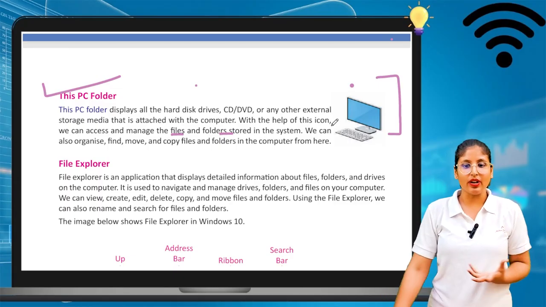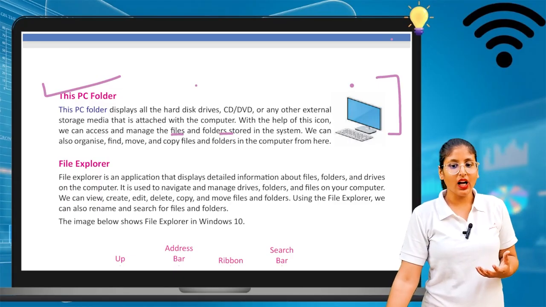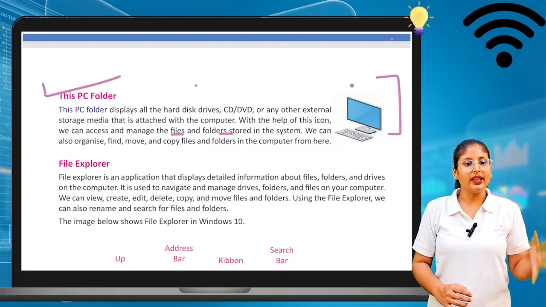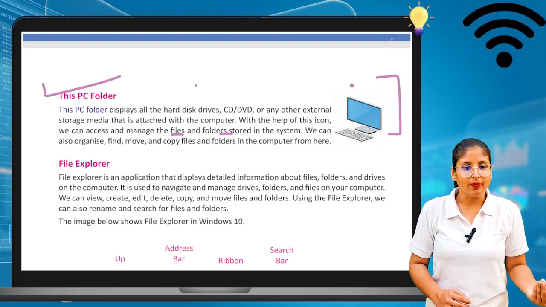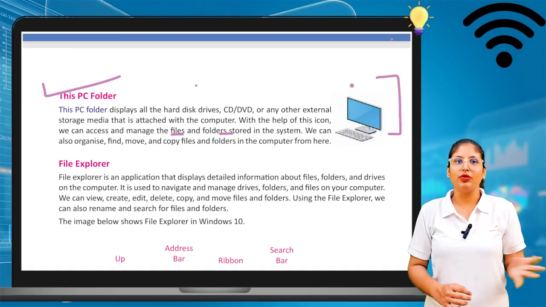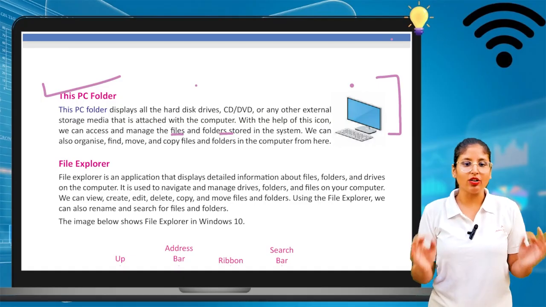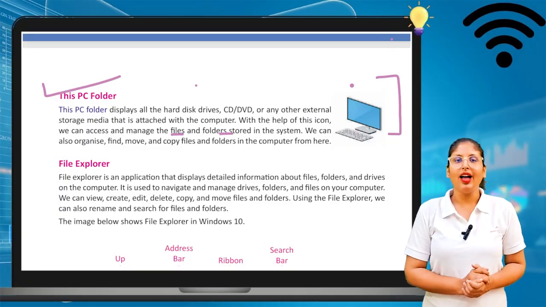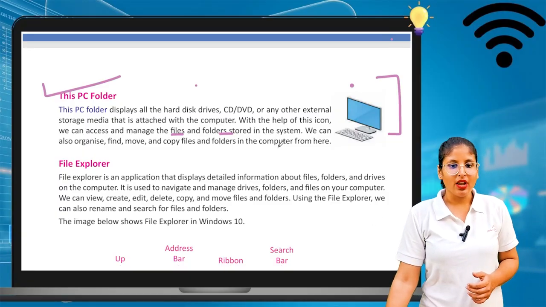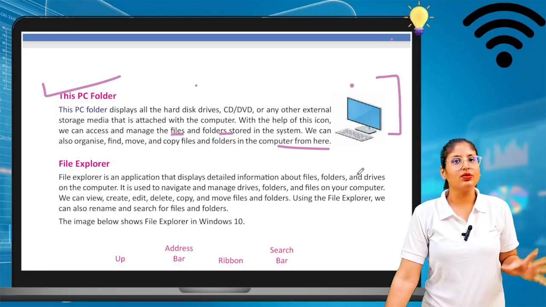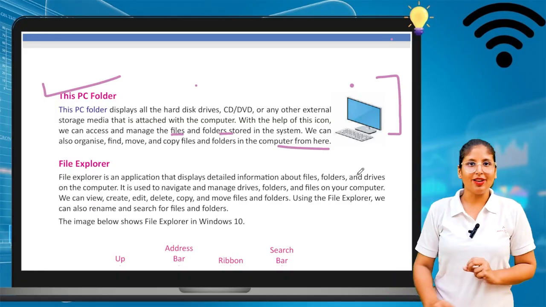This PC folder, we can say, has all the things. In this PC folder we have our data, we can manage our files and folders. We can also organize, find, move and copy files and folders in the computer from here. So we can do all the things with the help of this PC folder.